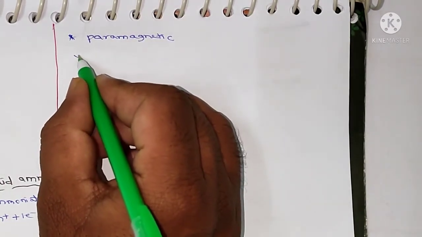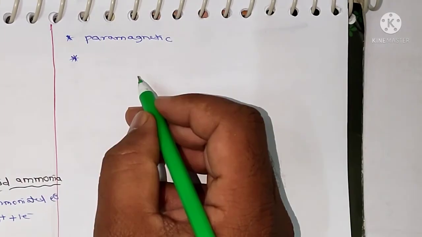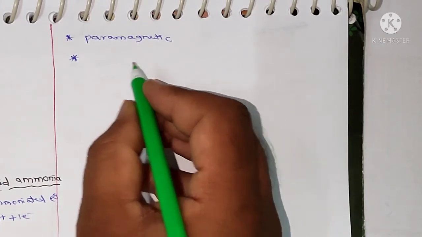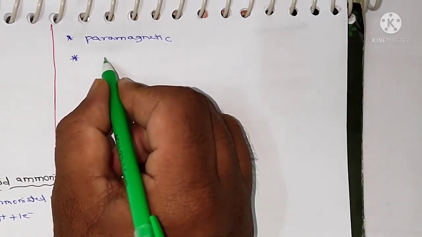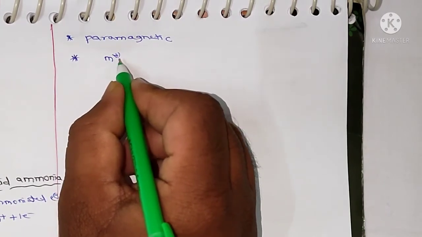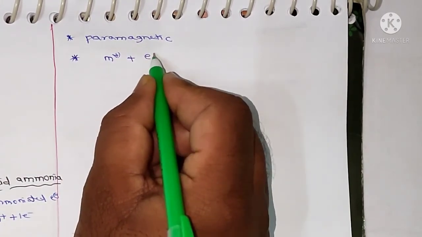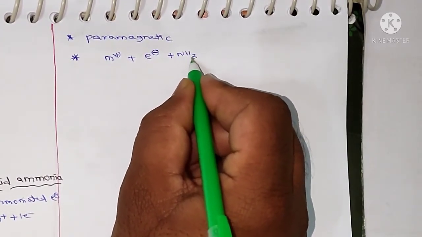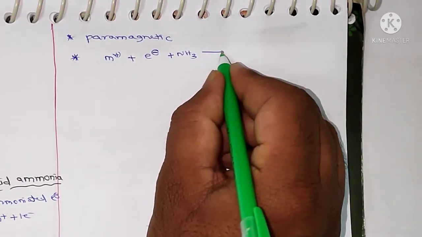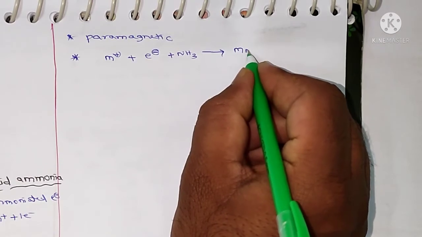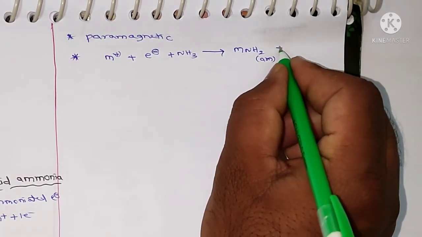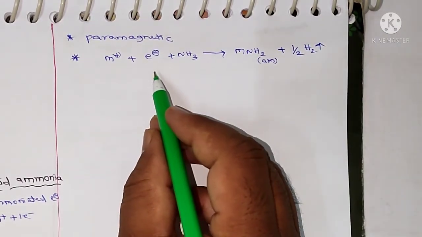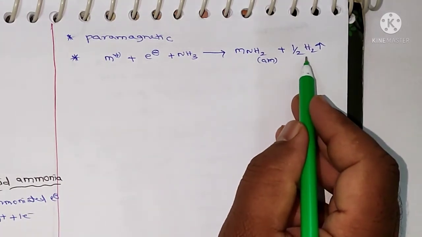And on standing, the solution slowly liberates H2 gas and forms an amide. So let me take that reaction. In that solution we have ammoniated metal ion plus ammoniated electron and ammonia molecules, which gives rise to the amide, NH2 minus, plus H2 gas. So on standing, the solution slowly liberates the H2 gas.